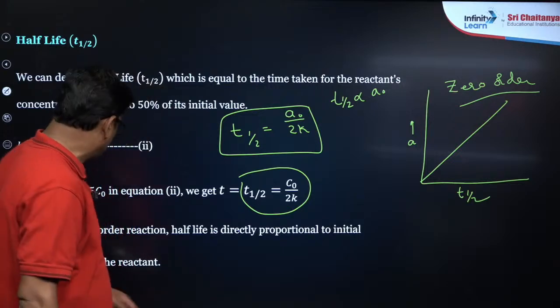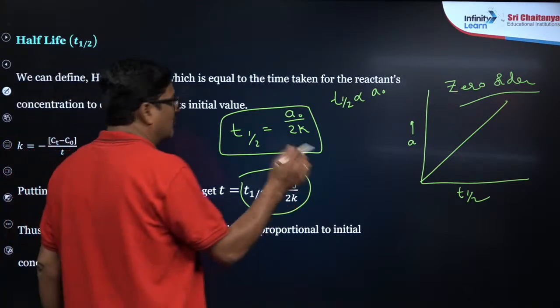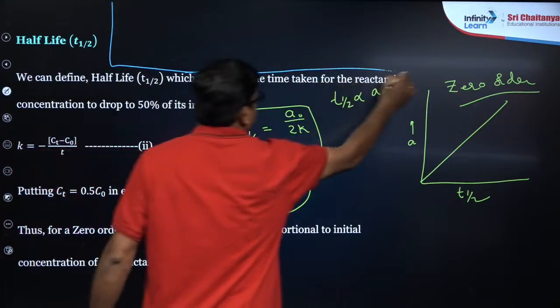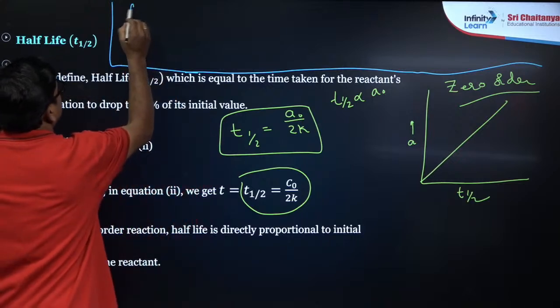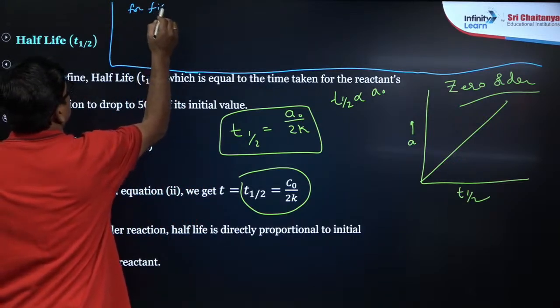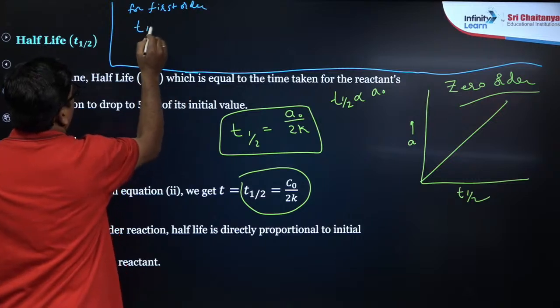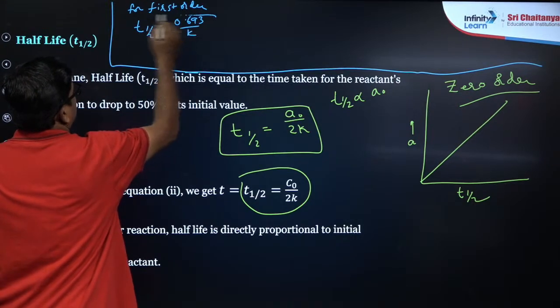Anyways, I am going to explain that also, as Abhinandan Mukherjee has given a doubt over there. For the first order, T half is equal to 0.693 by K, that's it.